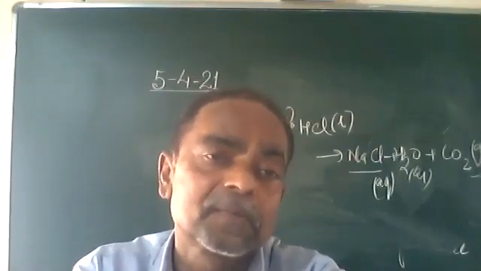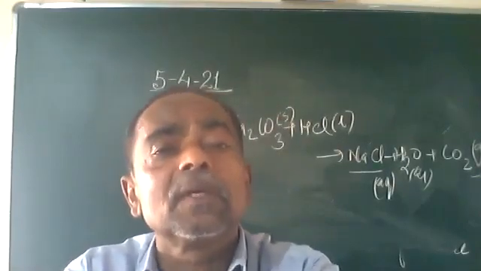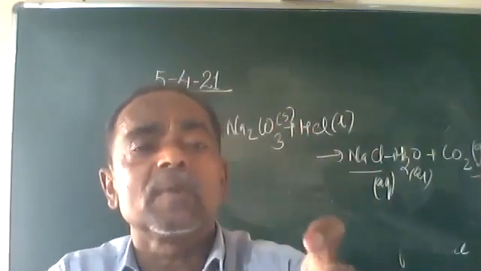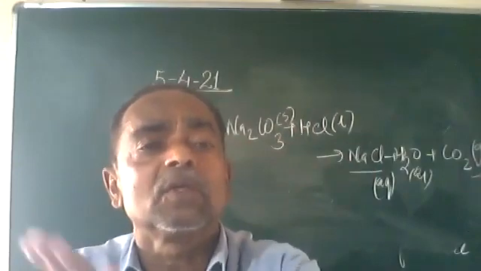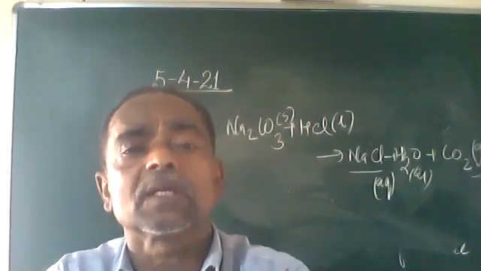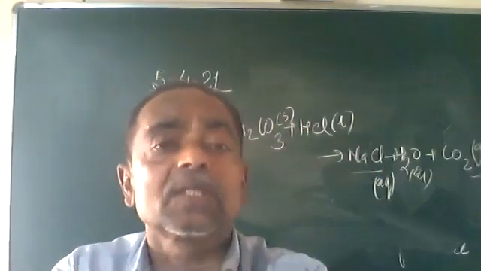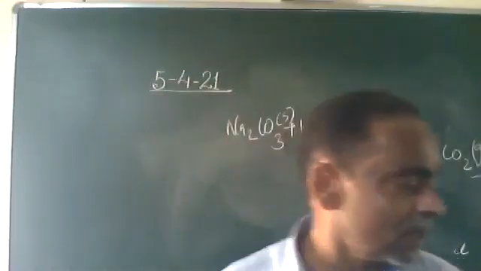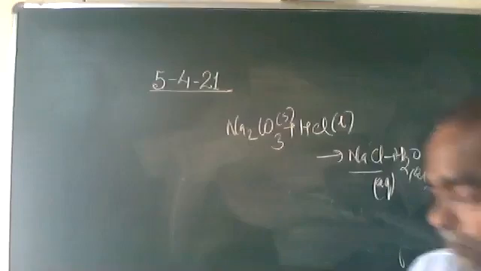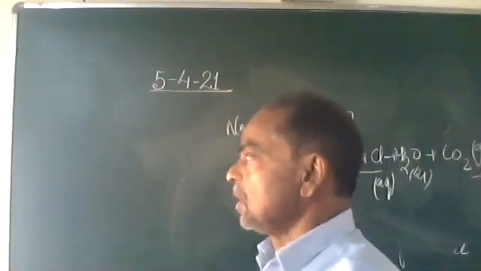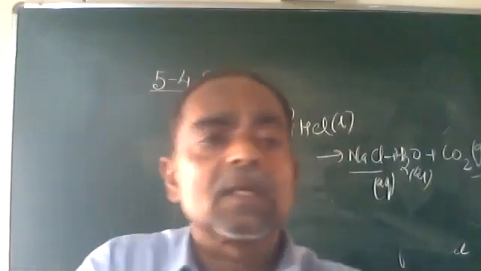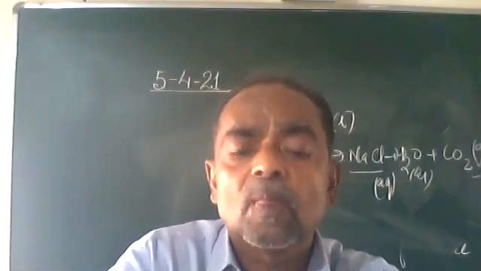Have you understood it well? When we read a chemical equation, we must understand what things are going to take place. What are the products? What are the reactants? How does the reaction take place? Now, note down: chemical reactions are classified into two.